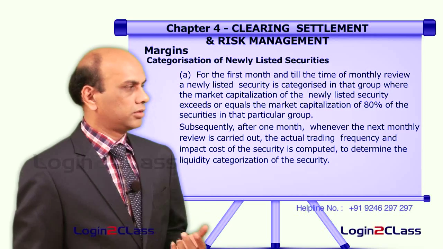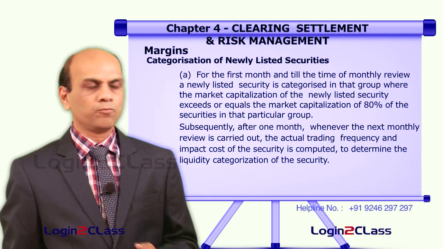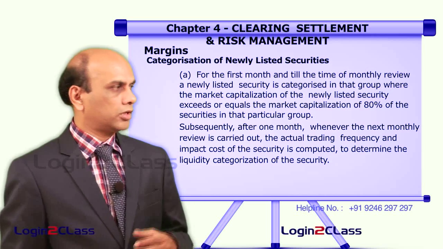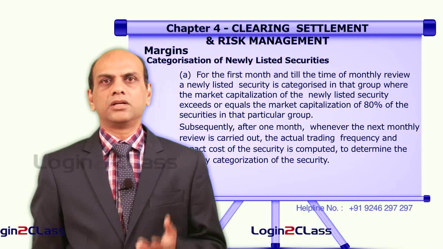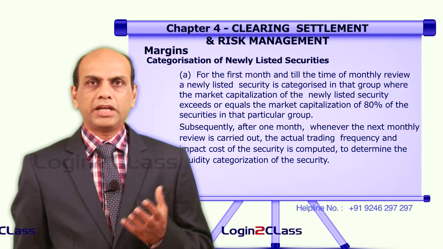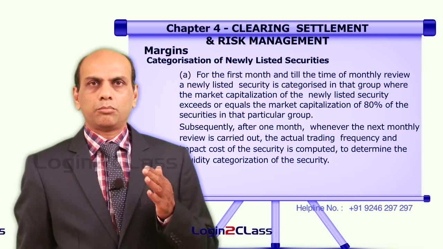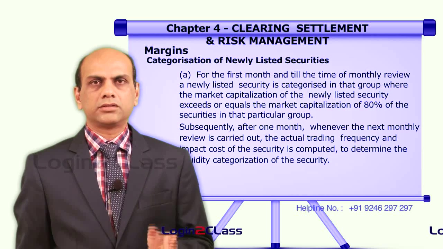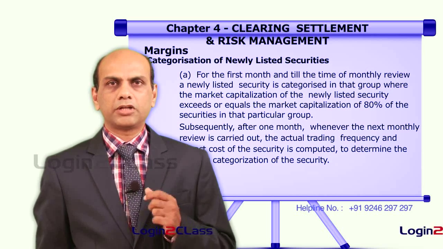Subsequently, when the next review is carried out, that is on the 15th of the second month after listing, the actual trading frequency and the impact cost for that security is computed to determine its liquidity categorization. So, we use the market capitalization of that security to put it in a particular category. Market capitalization, as we have already seen, is calculated by taking the market price and the number of outstanding shares of that particular issue. Then only the market capitalization is arrived at.